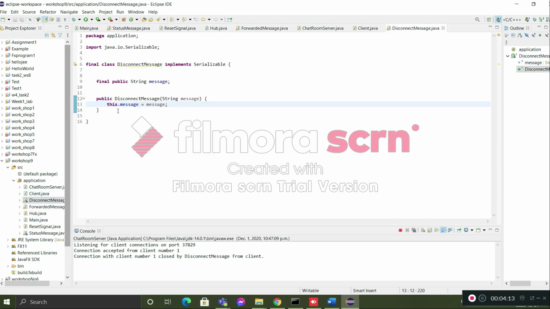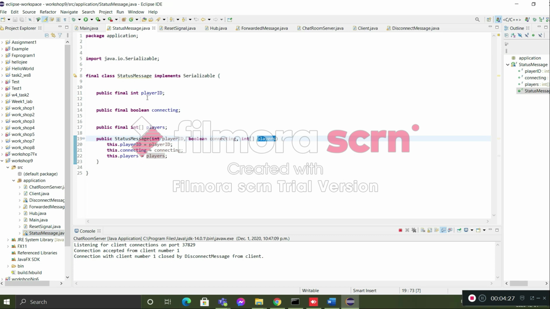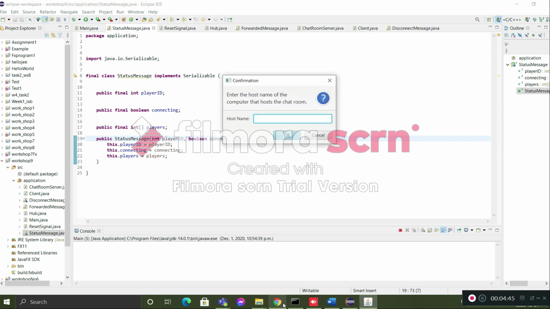Likewise, I used some final classes. This class gives the disconnect message, and the status message gives us the connecting IDs and players. If I run this program, it asks me for the host name.